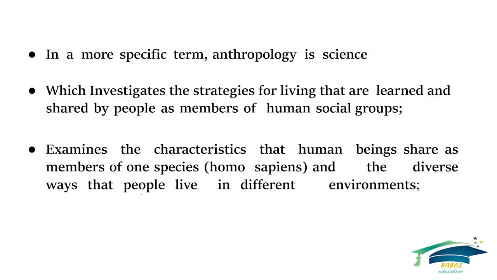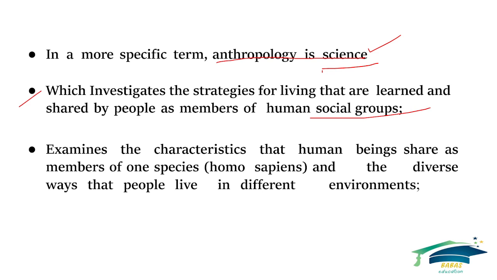Then some key concepts about anthropology. The more specific term is that anthropology is a science. Everyone normally knows it. Anthropology is a basic science which investigates the strategies for living that are learned and shared by people as members of human social groups. Everyone knows that humans live in a society in social forms.